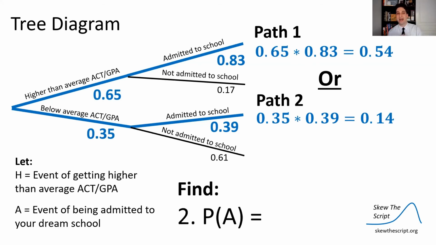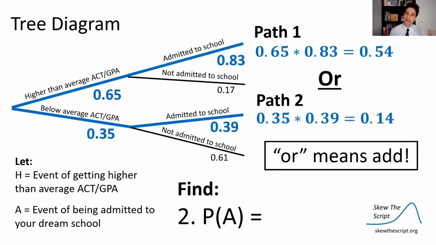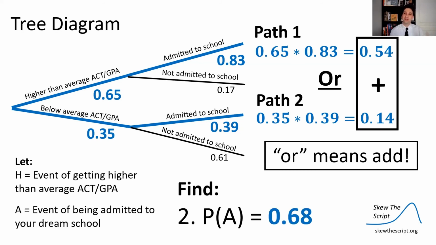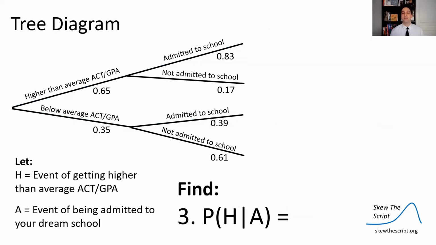And to find the probability of that path, below average and admitted, remember and means multiply, we multiply along the path. So these two paths have two different probabilities, but they're both included in the event of being admitted to the school. So it's either or. You could go down path one or path two. Remember, or means add. That's what we did last lesson. So we simply just add those paths together, and the overall probability of being admitted to your dream school was 68%.